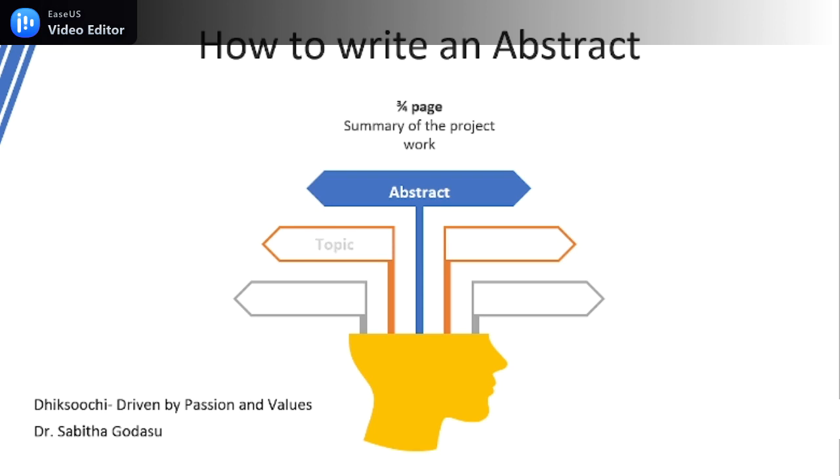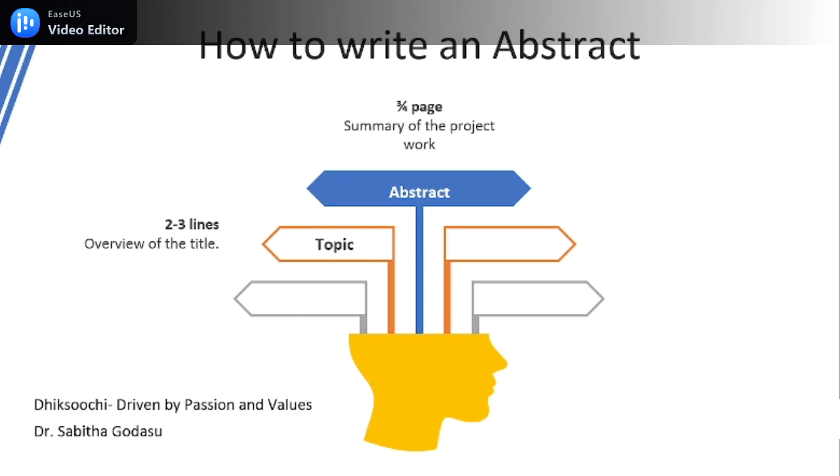First, you start with the topic. Of course, your project or article is going to mention the topic first, right? Under the abstract, you must mention the overview of the title, how it has been approached, in one to three lines.